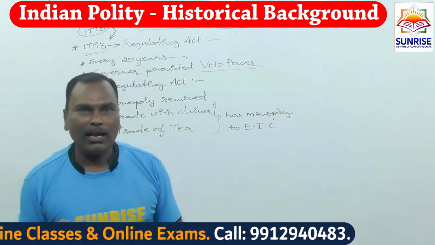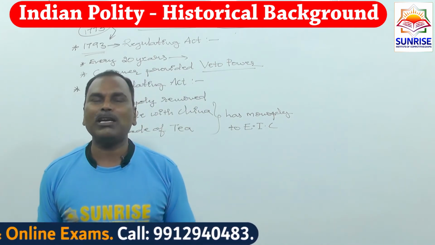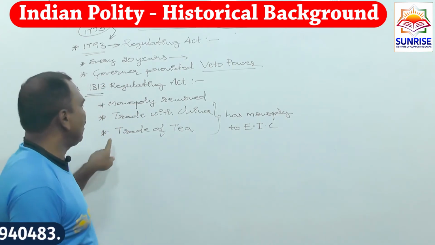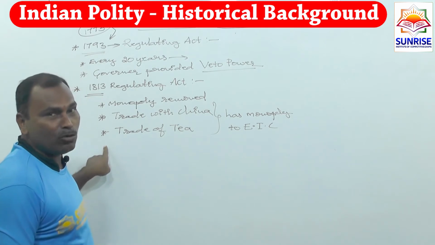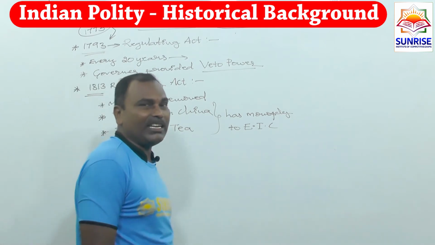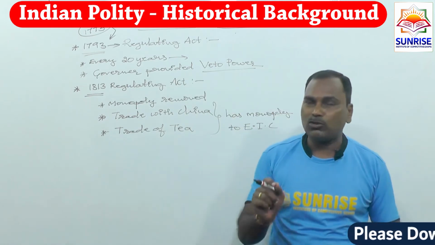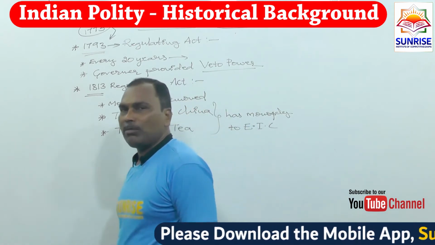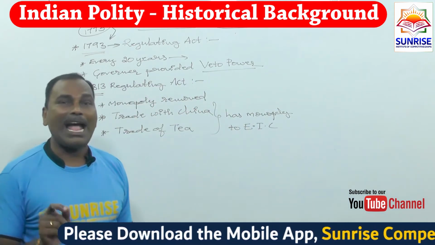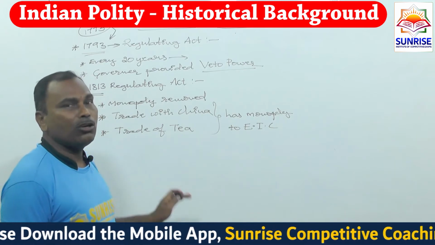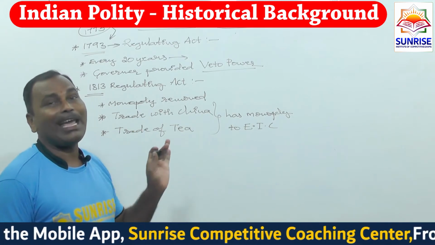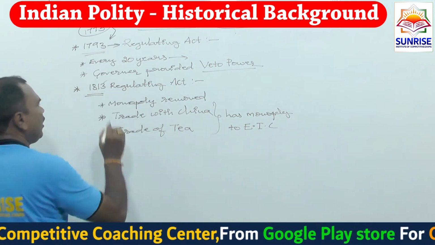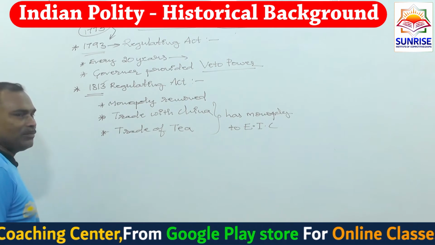So in this way, the religious encouragement was started by this act. Religious encouragement means Christian missionaries could try to come to India and propagate Christianity. Earlier there was no chance for them. By this act they were allowed. And even the British government provided 1 lakh money to develop education in India. So these are the important points of the 1813 Regulating Act.